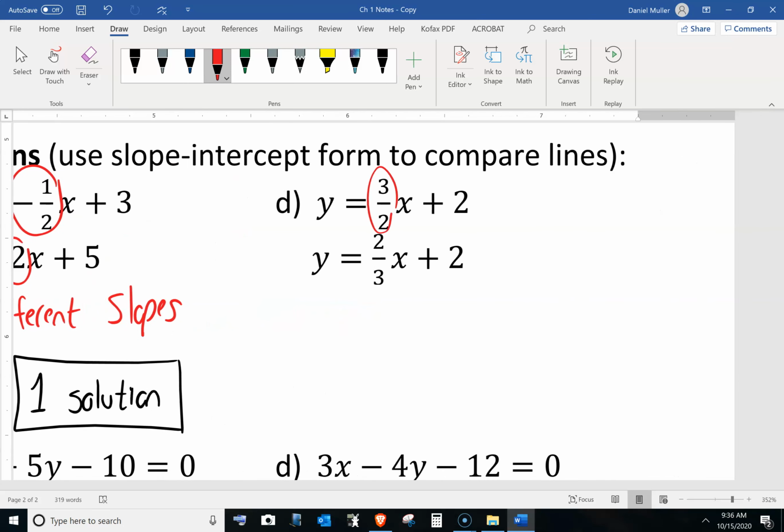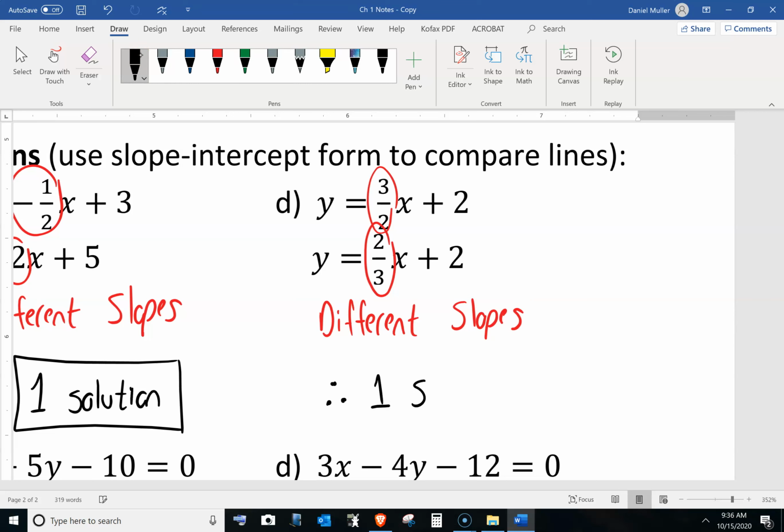Here we have 3/2 and 2/3, not perpendicular. Yes, they're flipped fractions from each other, but they're both positive. One needs to be negative. But anyways, regardless, they're different slopes. Therefore, when you have different slopes, we have one solution.